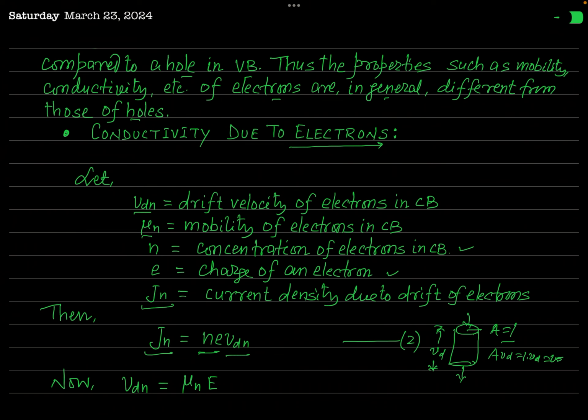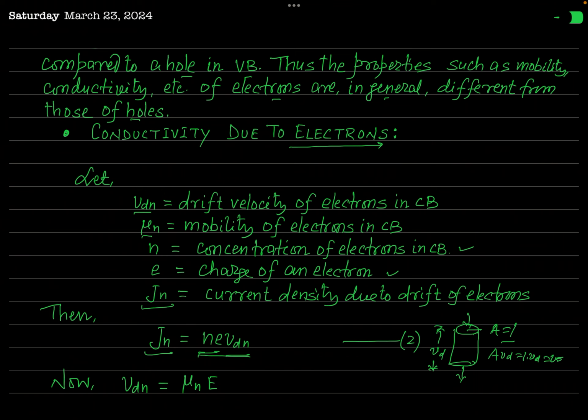So Jn, which is electric charge flowing per second through unit area, will be given by Jn equal to n e Vdn. You have definitely learnt about this in your electricity course at 12th level. So this is the current density due to the drift of the charge carrier electron.